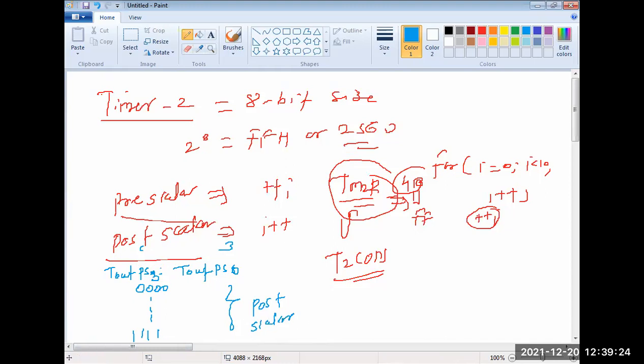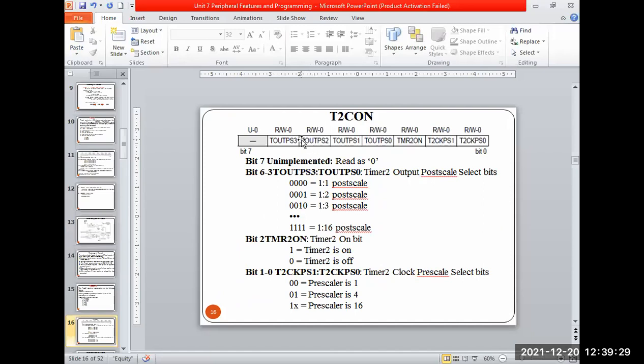And what is that value? We have to see here. You can see that for the bits TOUTPS0 to TOUTPS3, 0000 means I am selecting the post scalar value 1:1. As 4 bits are there, the maximum count is 16. 0001 will be 1:2, 0010 will be 1:3, like this, and with maximum 1111 I can select the post scalar value 1:16.